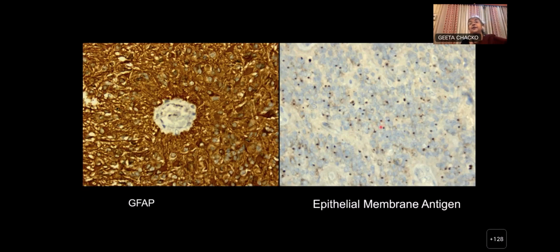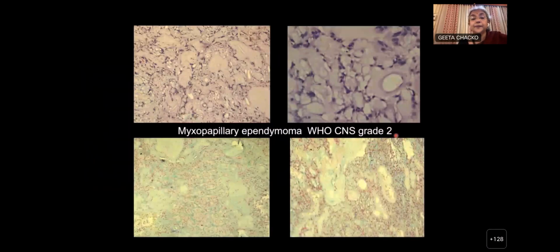And in my own experience, I find that the immunohistochemical marker that we buy and use for epithelial tumors, at the dilution that we use it, does not work for ependymomas. So if you want to demonstrate this, you should do it at a higher concentration. In our lab, we use it at a 1 in 10 dilution, whereas normally we use it at 1 in 50 for other tumors. So for these tumors, we tell the lab, use a more concentrated version of the antibody, and then you'll be able to see these dots quite easily.